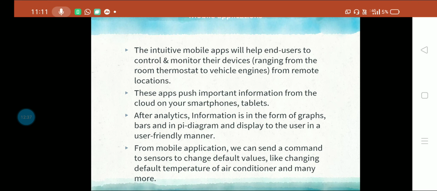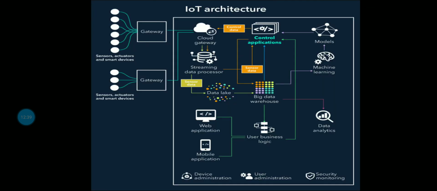So let's revise once again that IoT architecture doesn't have any standard format that is universally followed. It works differently every time, on the basis of how the sensors are installed. In the diagram on your screen, you can see a picture that shows more elaborately how the IoT modules are connected to each other.